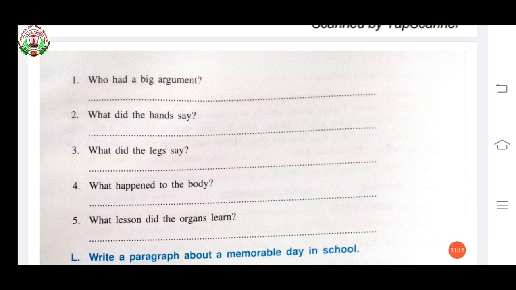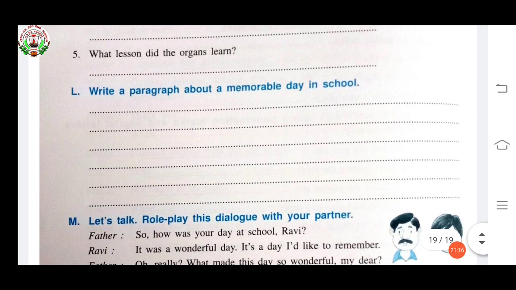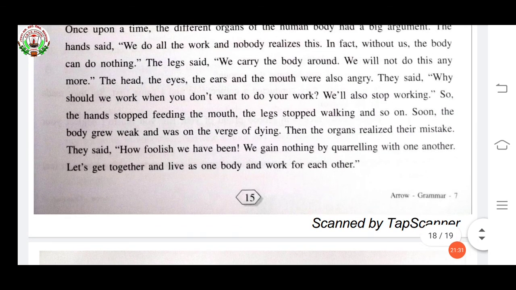This is your homework. L exercise is also your homework. Write a paragraph about a memorable day in school. It's your choice, your memorable day. I can't tell you your memorable day. You have to write it yourself. So I read this paragraph for you.